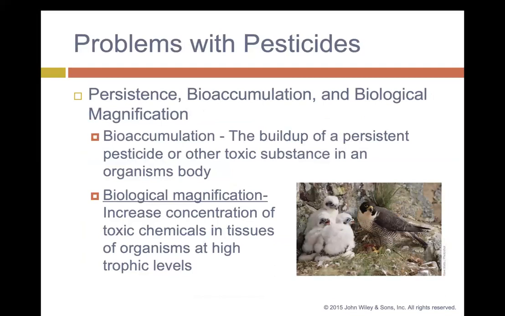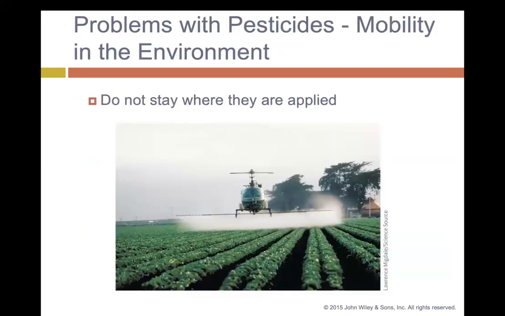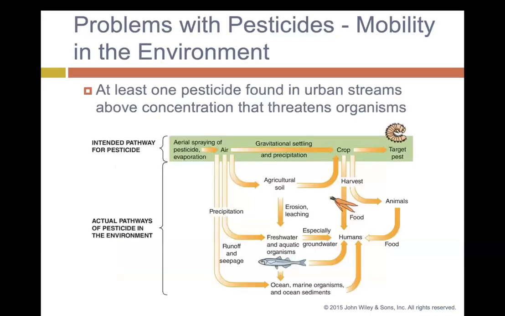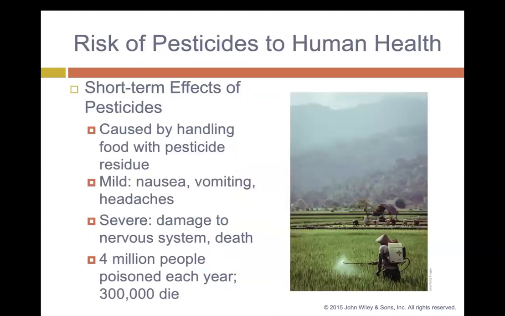More problems: there can be bioaccumulation, which is a buildup of a persistent pesticide or other toxic substance in organisms' bodies. There can be biological magnification, which is an increased concentration of toxic chemicals in tissues of organisms at high trophic levels. Mobility in the environment: pesticides do not stay where they are applied. They will travel through the air and affect others. At least one pesticide found in urban streams is above the safe concentration, and then it can affect other organisms.